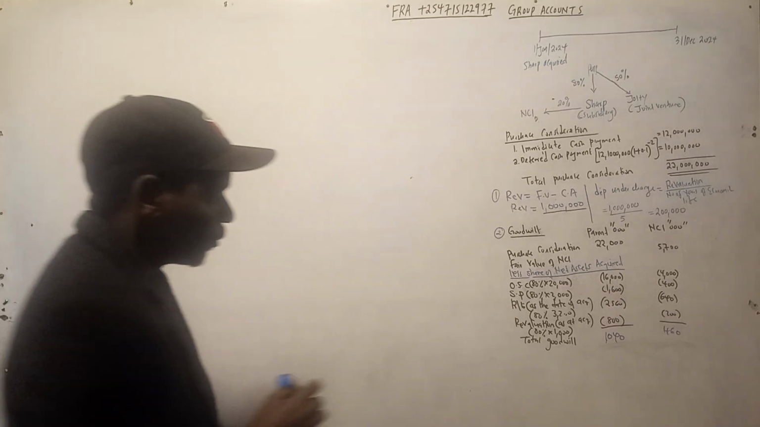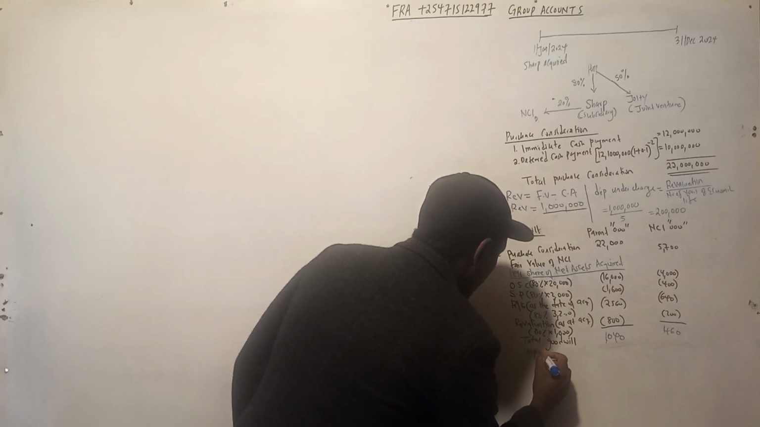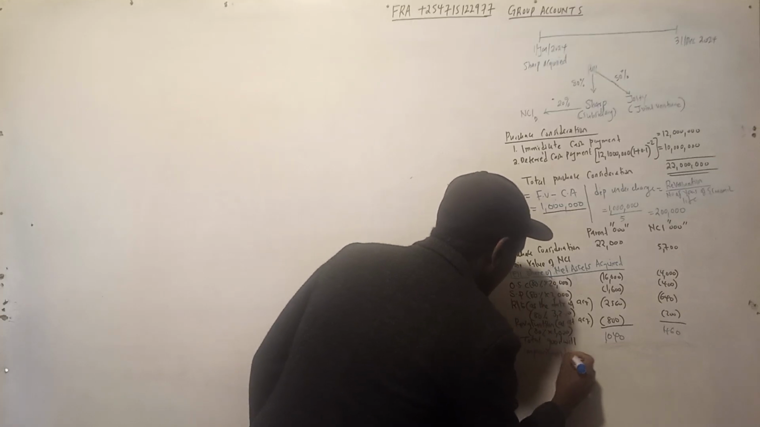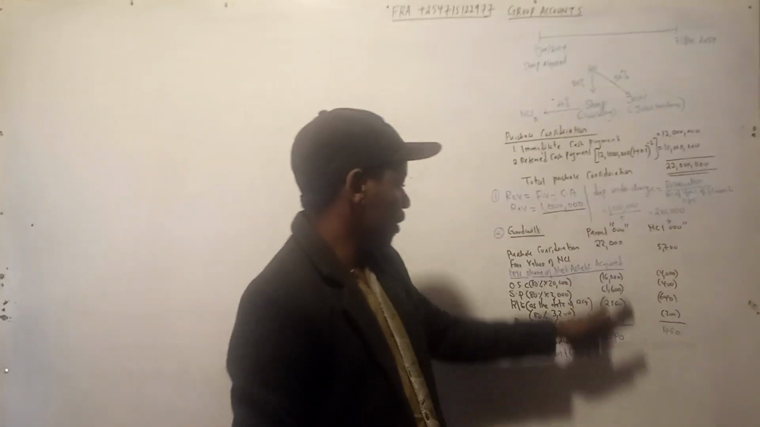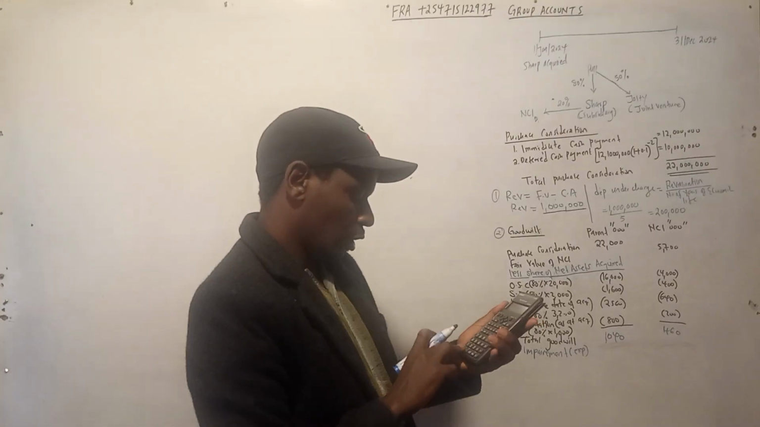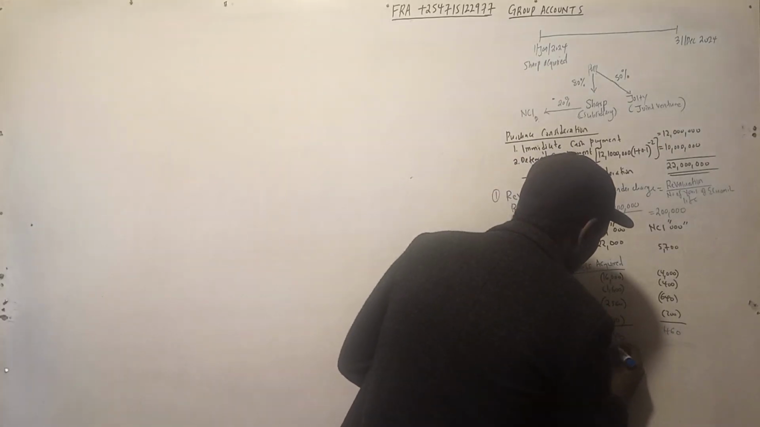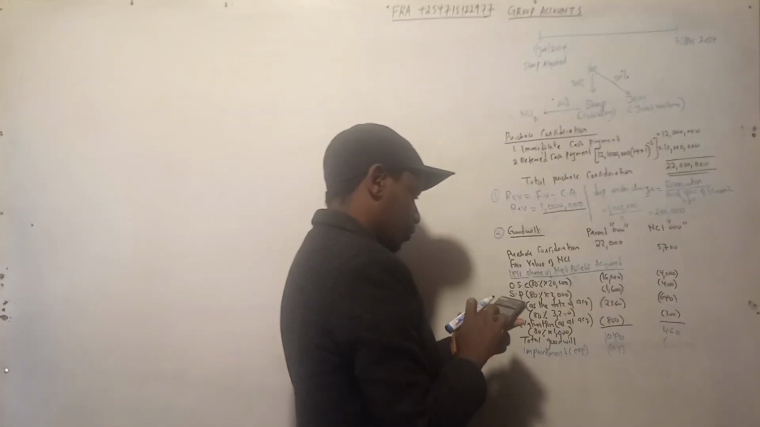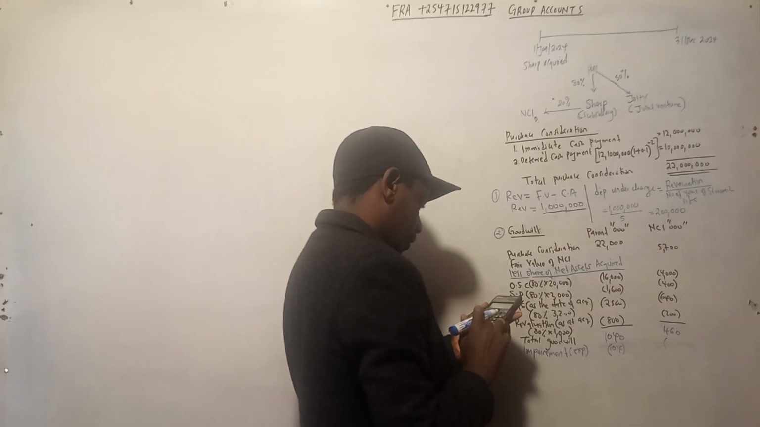Then there was an impairment of 10%. So impairment, we say that one goes as an expense. 10% of 1040, they said it's 10%, that is 104. And 10% of 460 is 46.